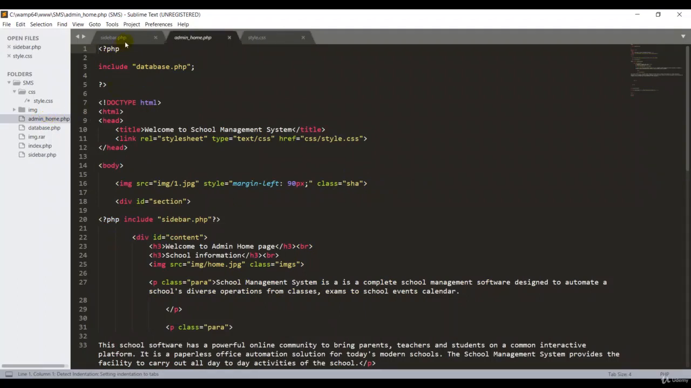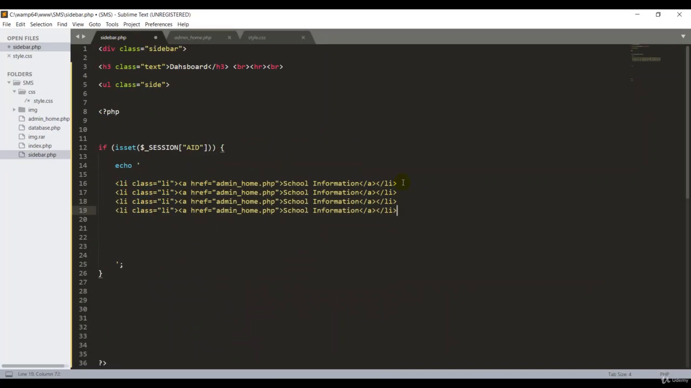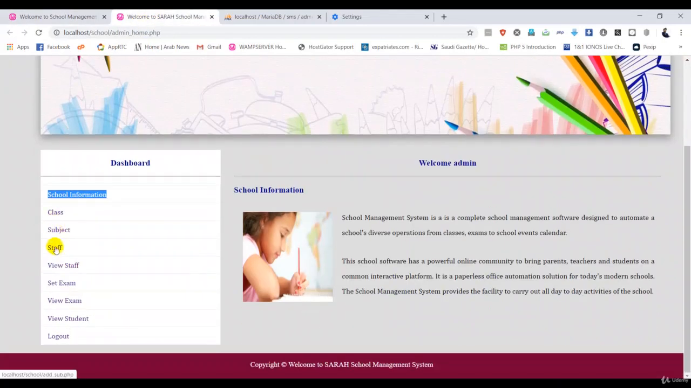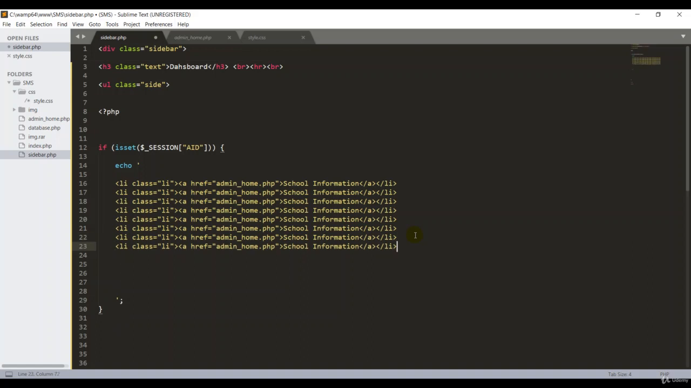I'll show you later, but we have to create the list files. Copy all, and you have to copy and paste several times. How many times do we want that? How many list items do we need? Nine lists, we know that. How many do we already have? Okay, that's great. The first one is done, which is for admin home.